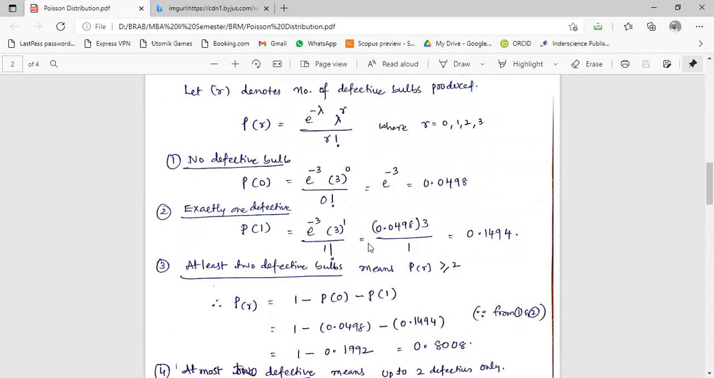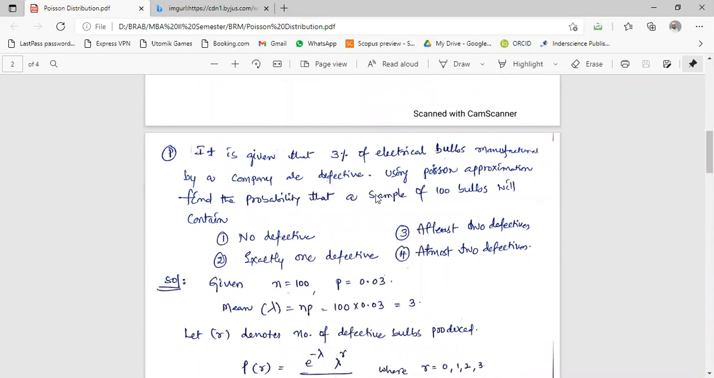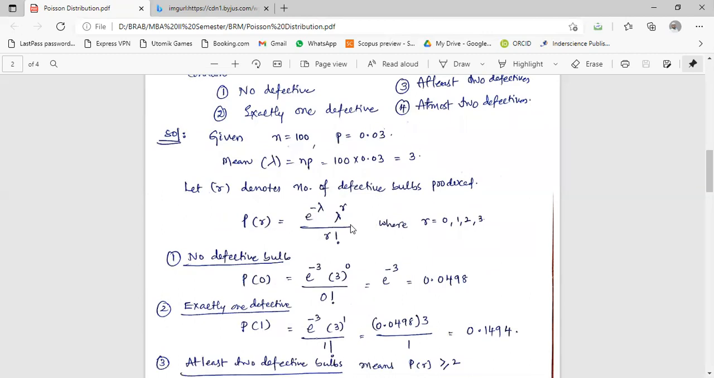Any doubts, guys, still? This is the problem he has given. Out of 100, only 3 bulbs are defective. That means the probability is only 0.03, which is very small, close to 0. Whereas in the binomial distribution, it might be 0.5 or 0.6. What is the probability of getting heads? 0.5, 50% chances. But here it is only 3%, 2%, 1%. This kind of time, we have to be more careful, so we have to use this formula.